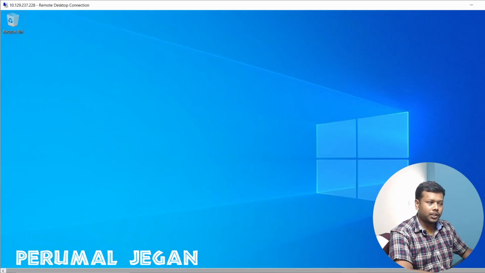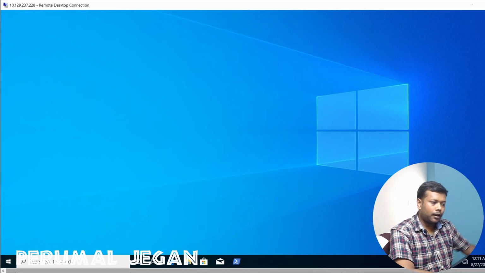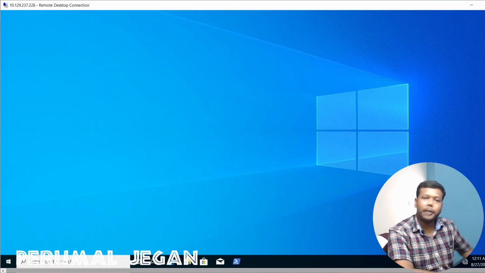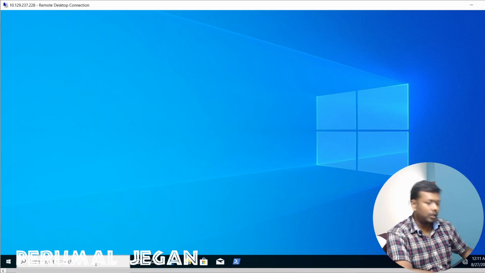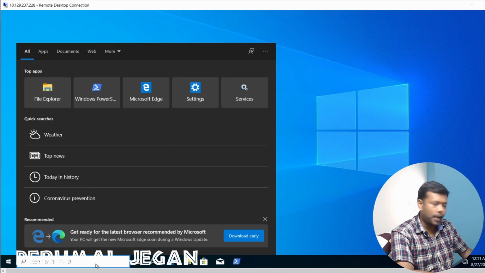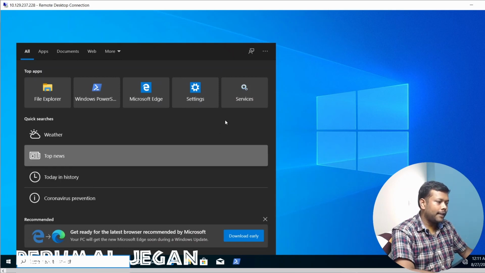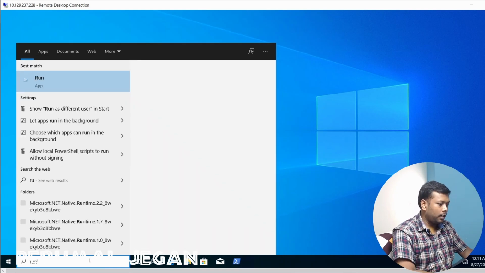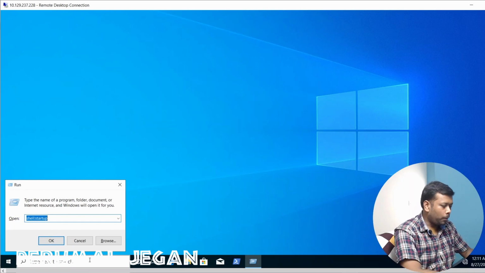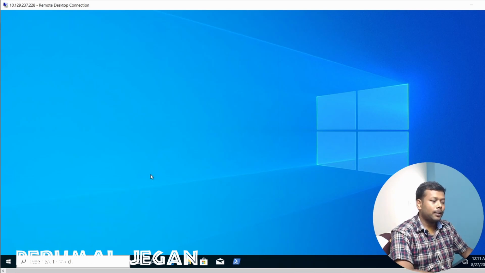This machine is fresh. I haven't opened any applications and just logged into this machine. But if we analyze in depth, we will be able to witness so many services running in the backend. So let me showcase those services using Service Control Manager. You can access it either by clicking these services directly or in Run, you may enter services.msc to open the Service Control Manager.